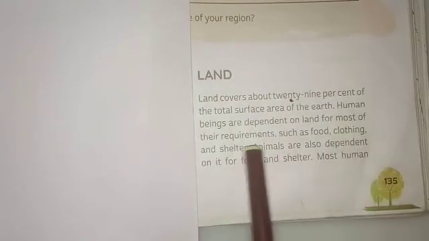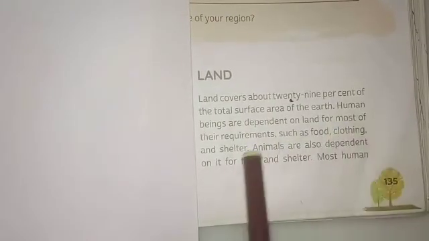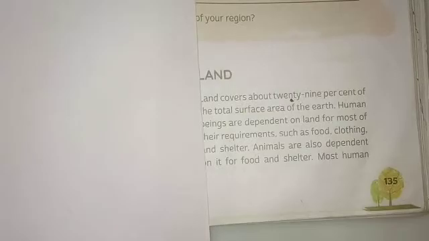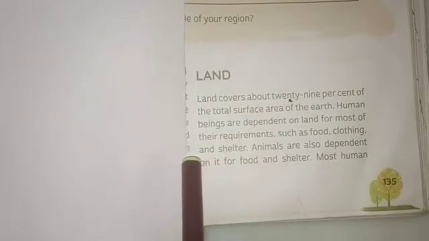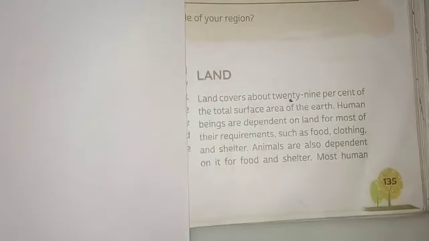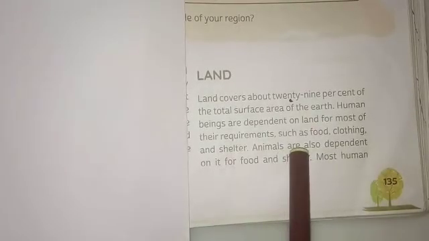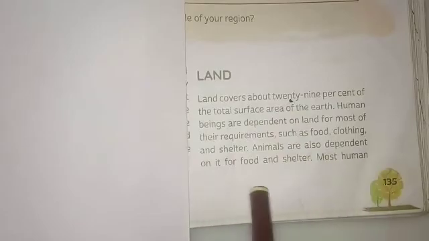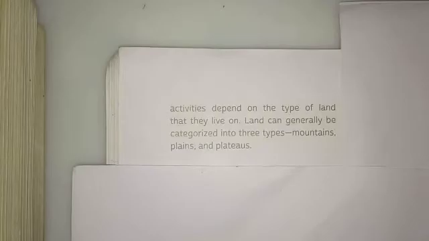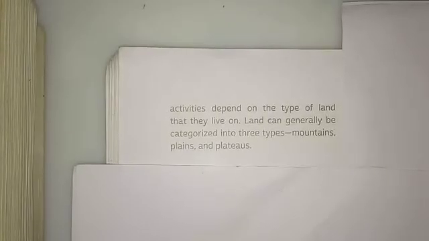Human beings are dependent on land for most of their requirements. For what? Among living beings we come across animals, plants, and human beings. Human beings are dependent on land for shelter, food, clothing, agriculture, etc. Even animals are dependent on land for food and shelter, correct? So many of the activities of humankind depend upon the land, depending on the type of land that they live on.